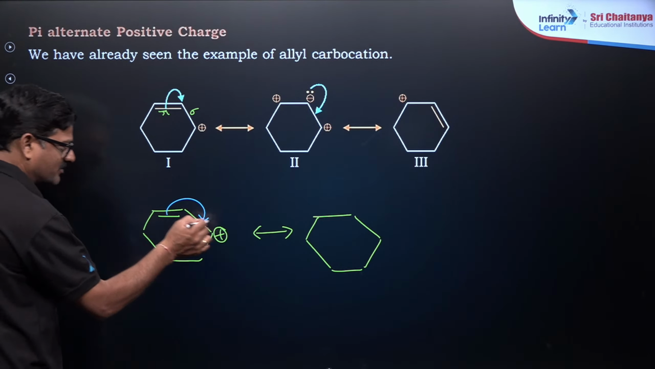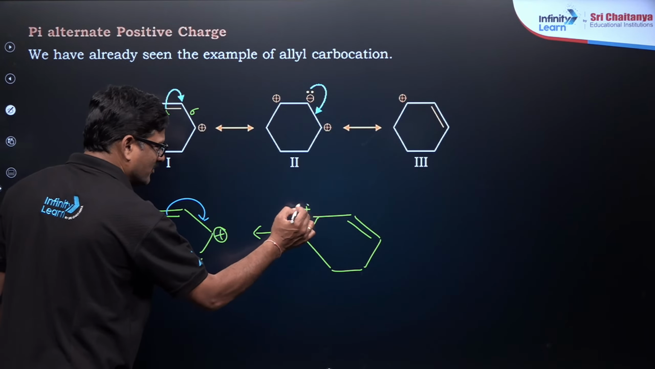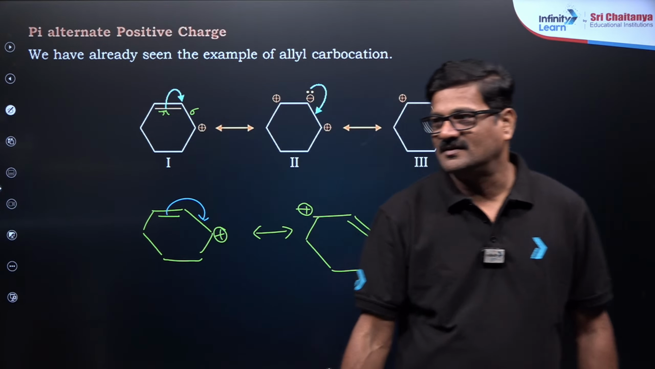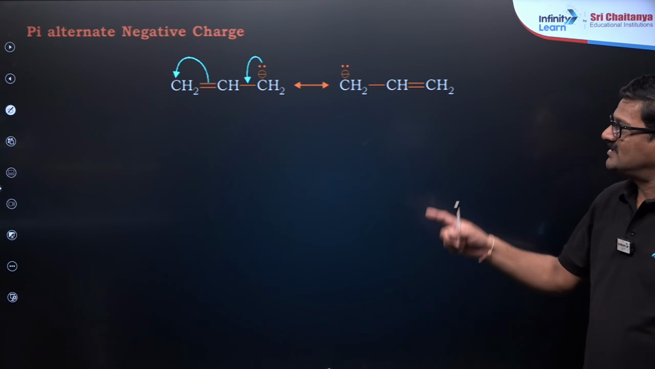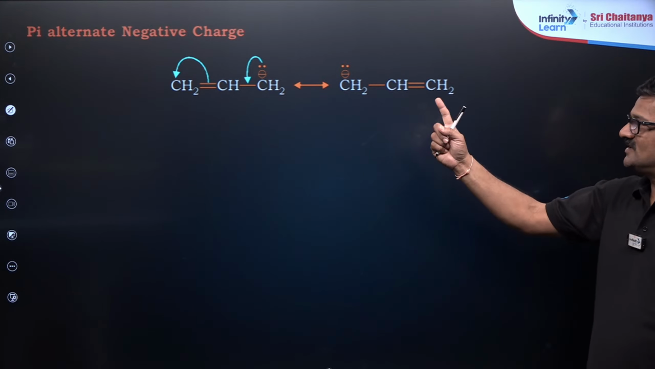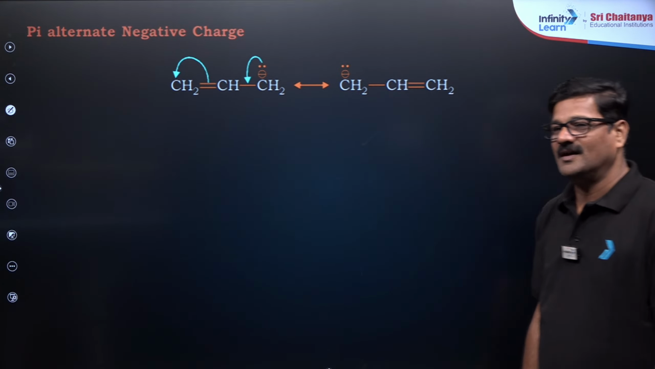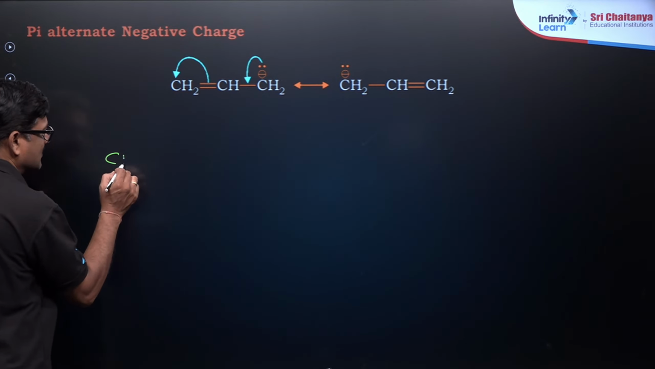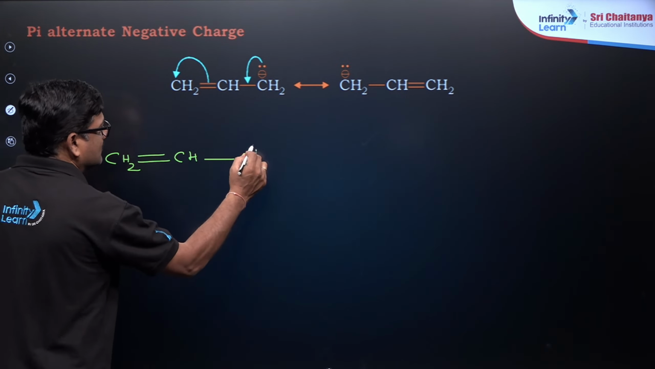When this bond is coming here, the bond becomes here. When the bond is coming here, it will become positive charge. These two, ये दोनों बराबर देखते हैं ना, हाँ आपको बराबर ही दिखते हैं. Now और एक चीज़ है, pi alternate negative charge. This is one example, allyl carbanion, allyl carbanion. और एक चीज़ है विनाइल क्लोराइड भी, और एक चीज़ है CH2 double bond CH and Cl.